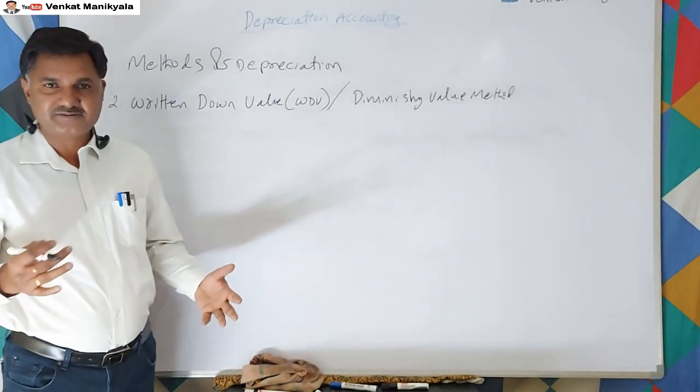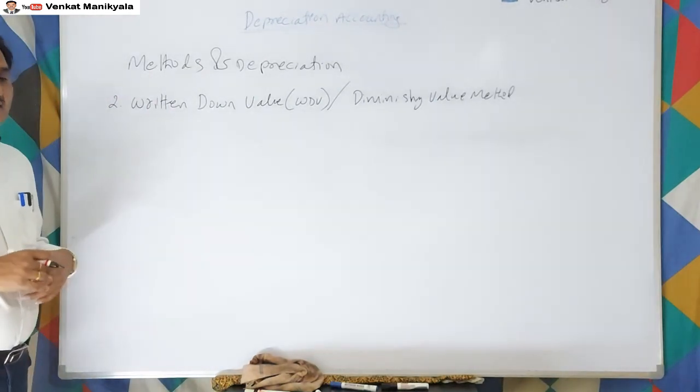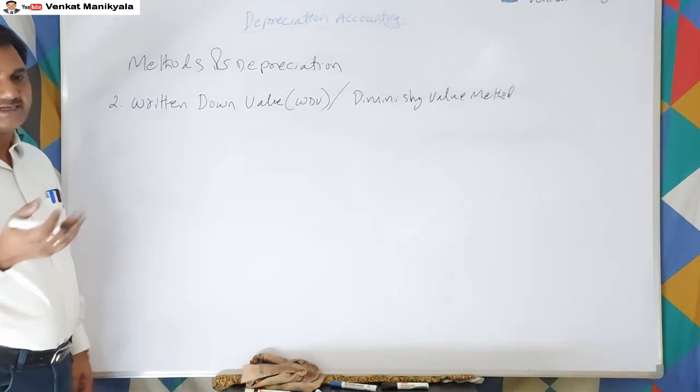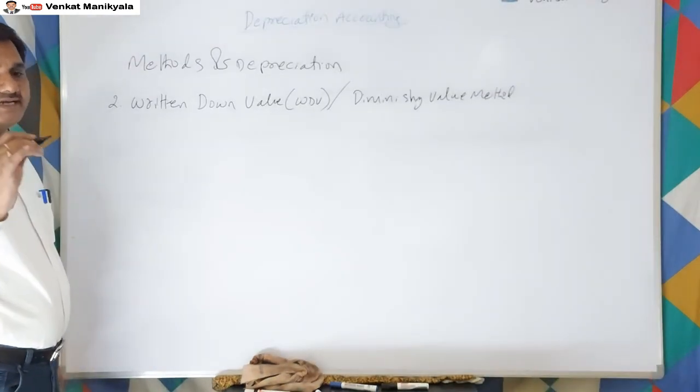Is there any principle for this? We have a principle, but generally we cannot calculate it without a calculator, a scientific calculator. Anyhow, we will discuss that formula.